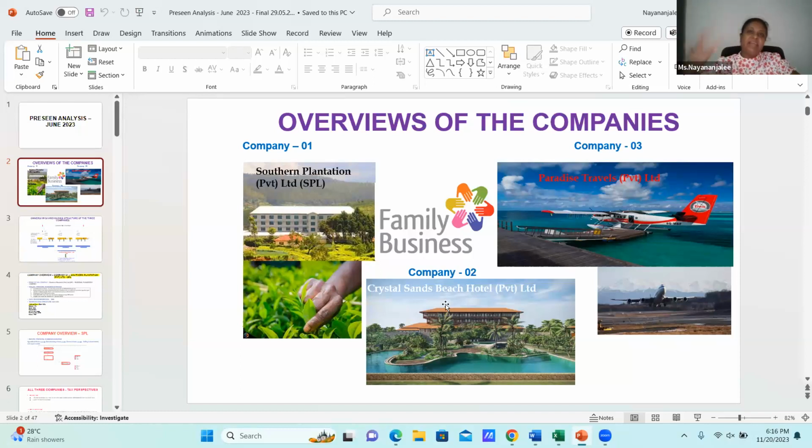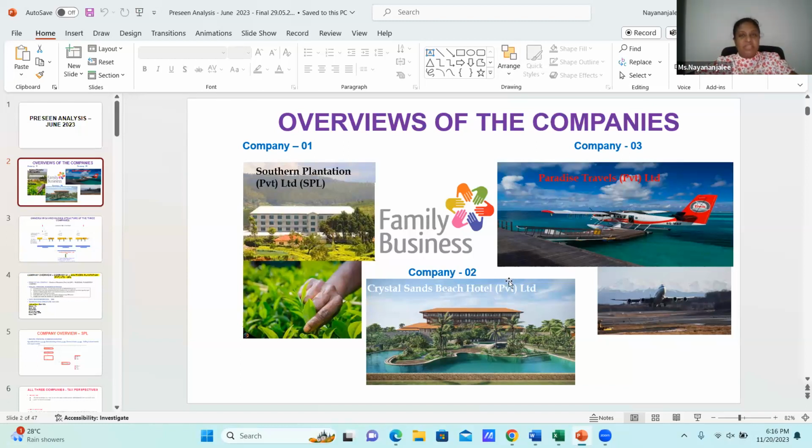Among these 3 companies, one was tested. The tested company is the Crystal Sand Beach Hotel Private Limited, which is our company in the unseen. That's why I have taken this, to show you how 1 among the 3 was tested, and again Paradise Travels Private Limited also was tested for a writing part after the 30 marks calculation.